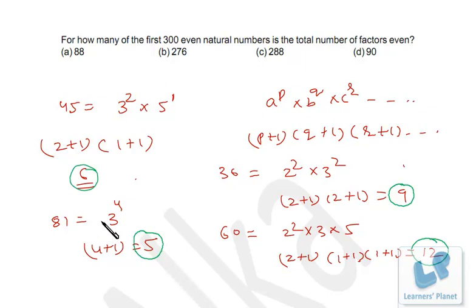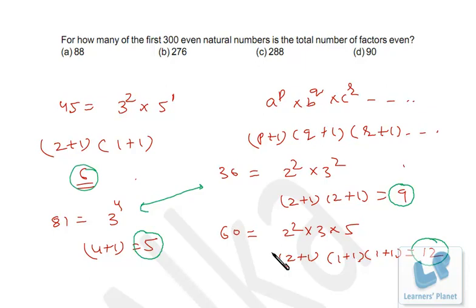Here we are able to see that 9 factors are there of 36 and 5 factors are there of 81. That means if the numbers are perfect square numbers, the total number of factors will be odd in number, and if the numbers are not perfect squares like 45 and 60 over here, then the total number of factors will be even in number. So that's a very important concept that you have to keep in your mind, right? So the same will be applied over here. There is a bit of deviation, a bit of a twist, but the concept will remain the same.